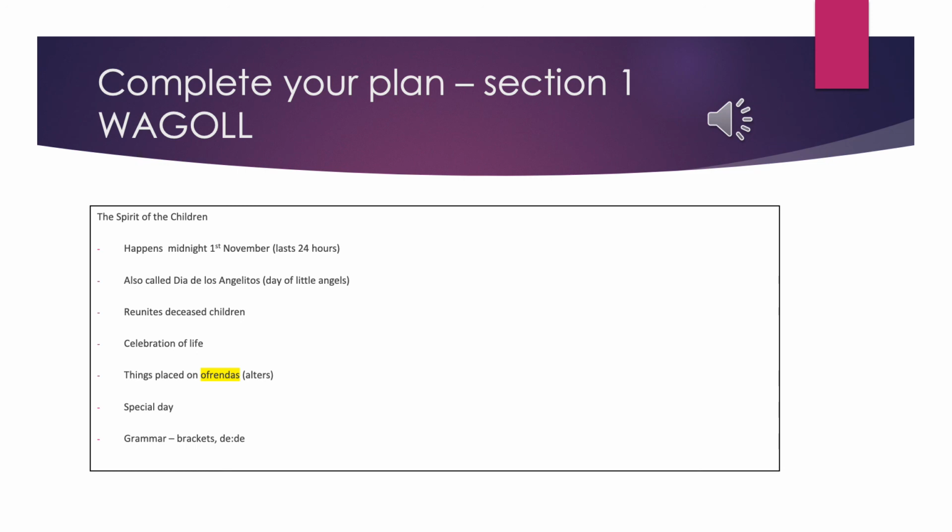I'm going to use this plan, so when I write, I'm going to tick off each of these once I've included it, and I'll tick off my grammar once I've done that as well. And hopefully these will be the building blocks that will mean I will write a really successful piece of writing for Year 6.